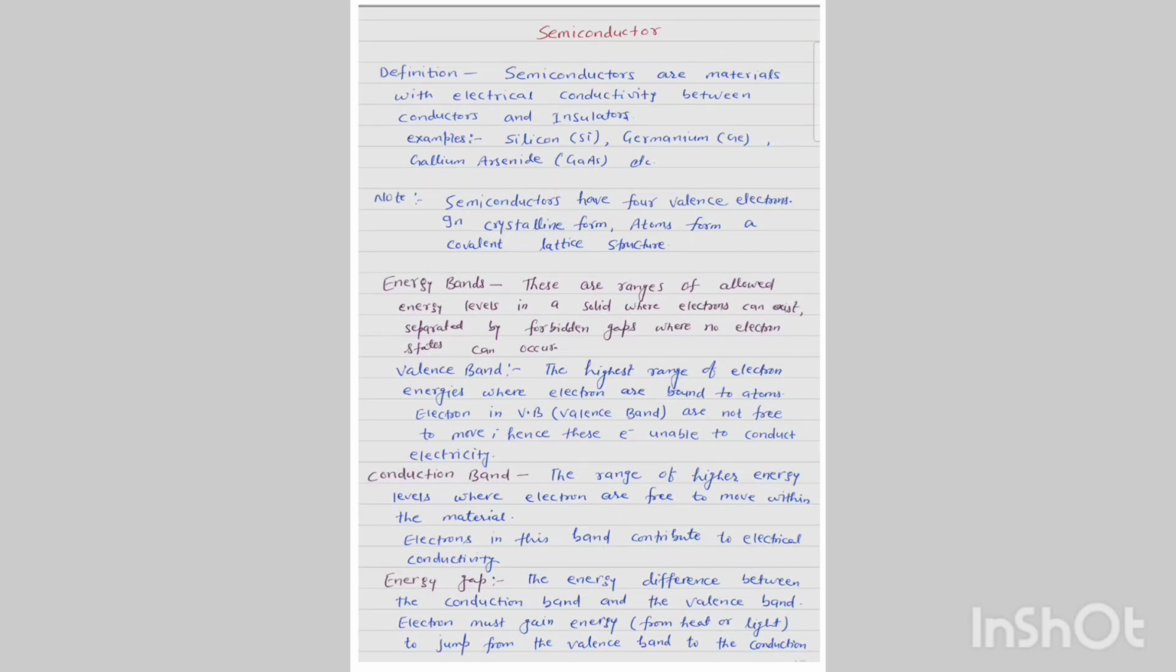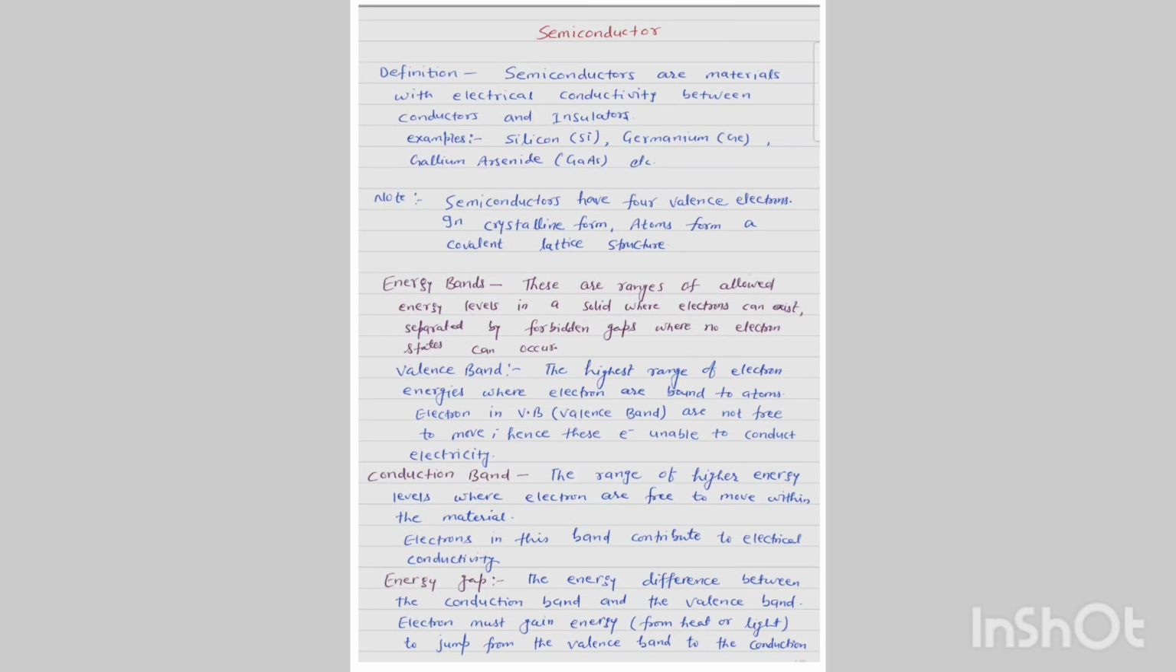Semiconductors are materials with electrical conductivities that lie between those of a conductor and an insulator. Examples are silicon, germanium, gallium arsenide, etc. Semiconductors have four valence electrons. In crystalline form, atoms form a covalent lattice structure.